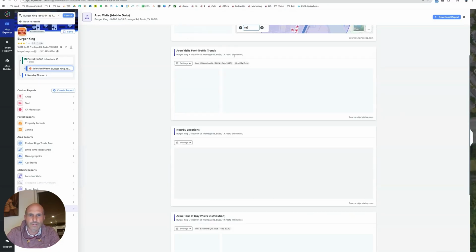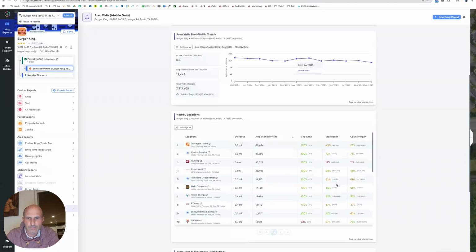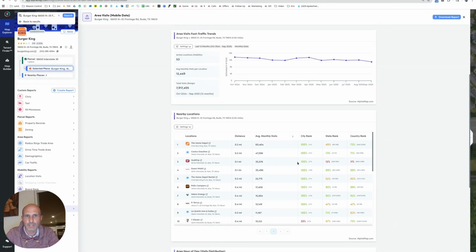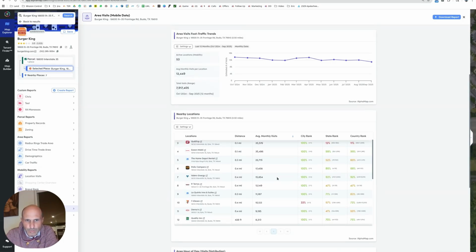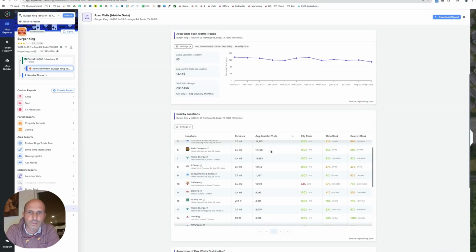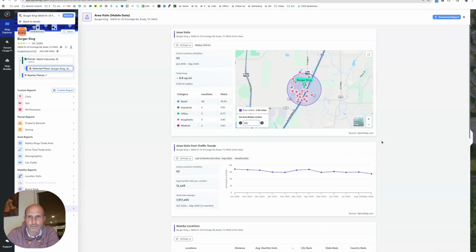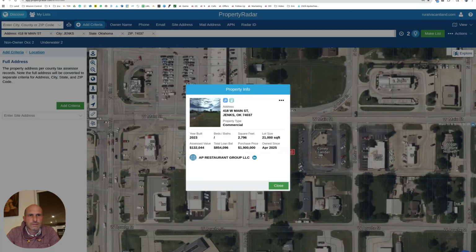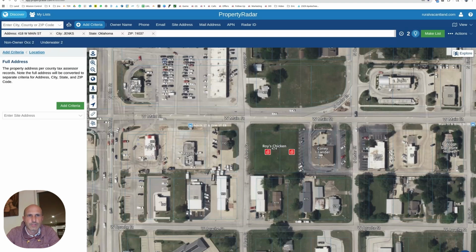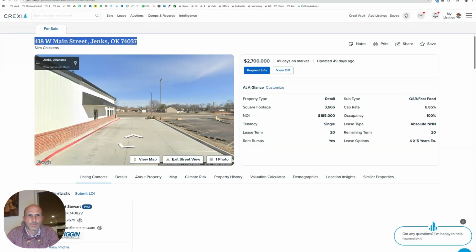Let's try. It's gas station. Nobody else has the customers. So if we go half a mile, Home Depot's got 60,000 customers. Costco Gas, Quick Trip, Exxon, Home Depot Rental, Pollo. There's a chicken shop near here doing 17,000 customers a month. Maybe that's what they're doing. They're copying them. Numbers are all over the place here. It's not like everybody's shooting out the lights. Okay, and this is Texas, so I'm not even going to bother looking up the costs of it here. Let's get rid of this one.